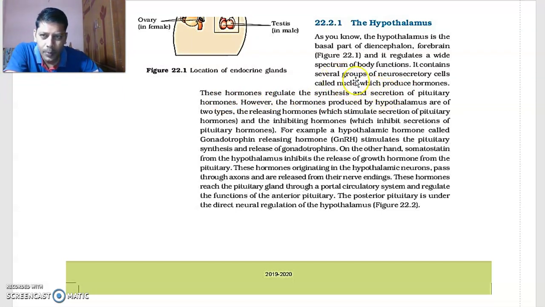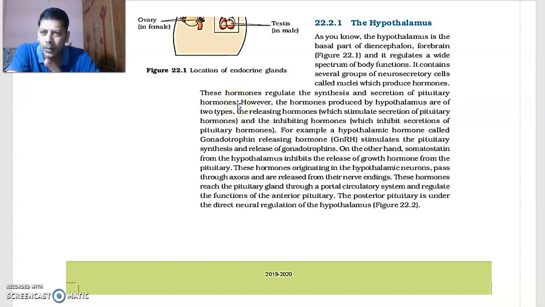What do these nuclei do? They produce hormones. What do these hormones do? These hormones regulate the synthesis and secretion of the pituitary gland. It orders the pituitary gland.